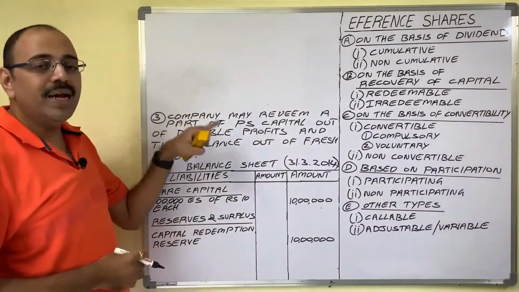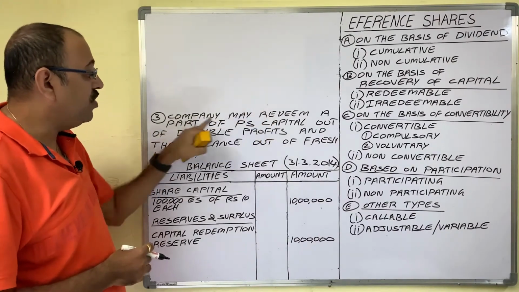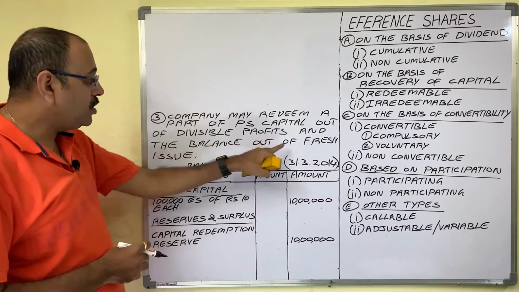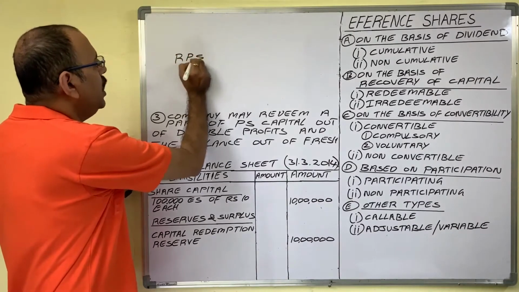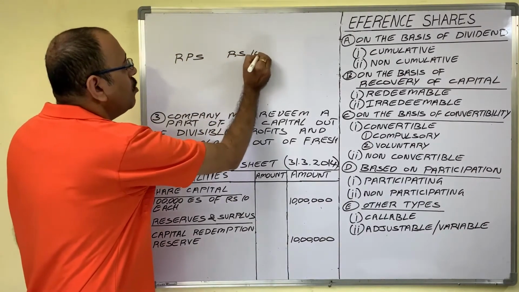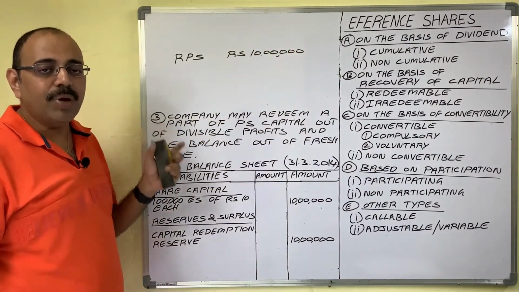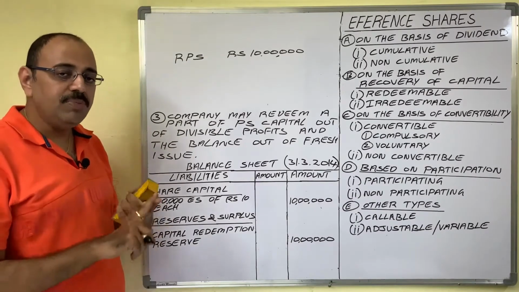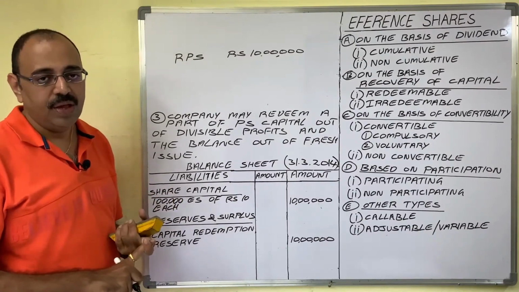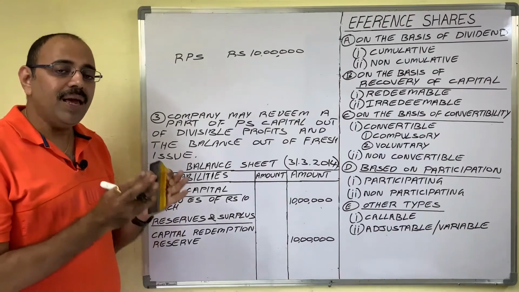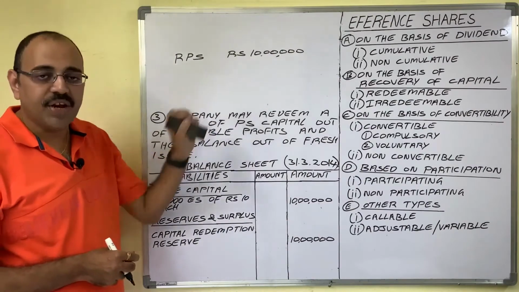Now the third method to redeem preference shares is, the company may redeem a part of the preference share capital out of divisible profits and the balance out of a fresh issue. In our example, the company issued redeemable preference shares with a nominal value of 10 lakh rupees. Now to redeem these shares, the company needs 10 lakh rupees. So the first method is, the company may go for issuing equity shares or preference shares. The second option is, if the company has sufficient divisible profits, the company can utilize that amount to redeem these preference shares.